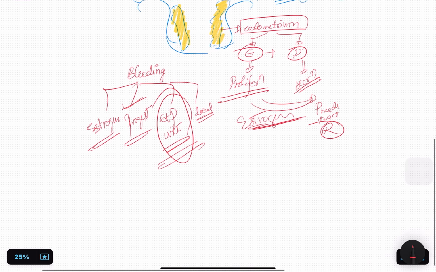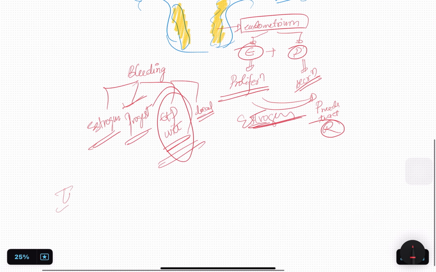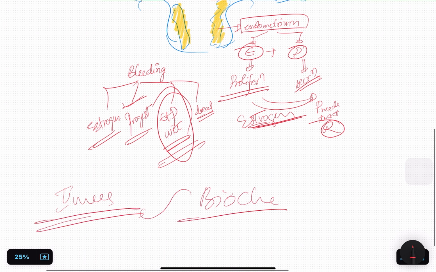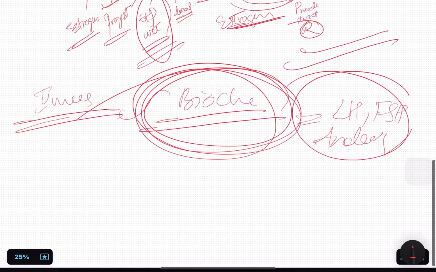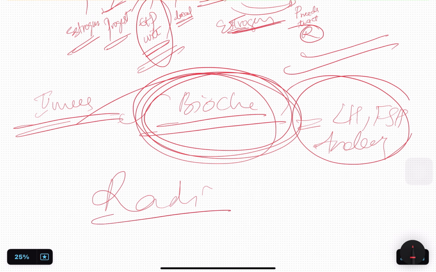Then basically coming to the workup, the investigations. Biochemistry forms the major thing: LH, FSH, androgen. If you know these things, you are sorted. And radiology is important in upper strata investigations. What do I mean?